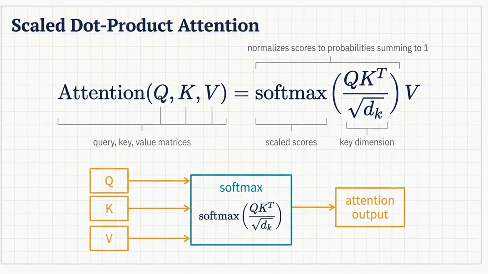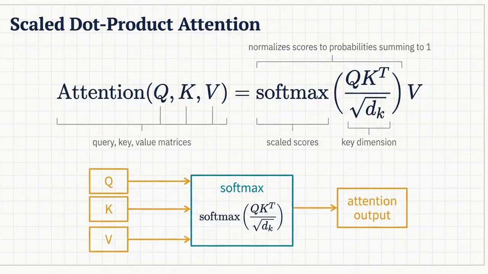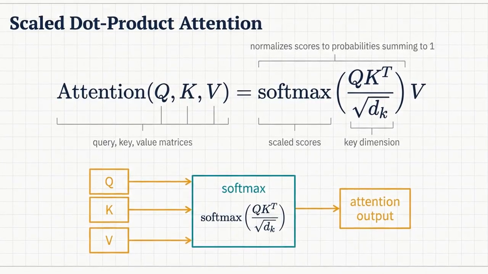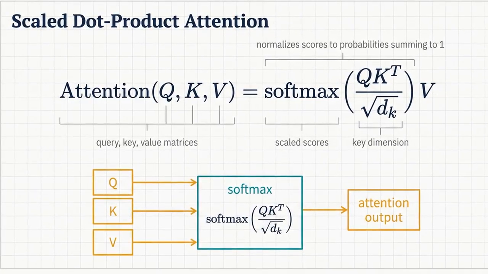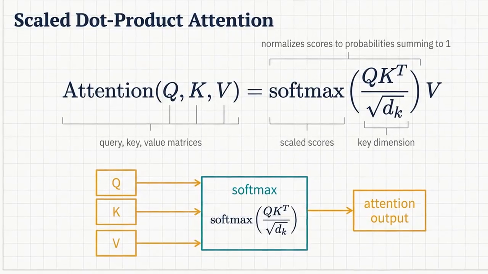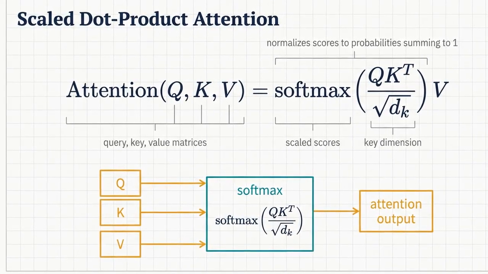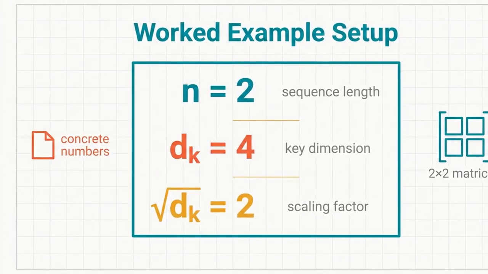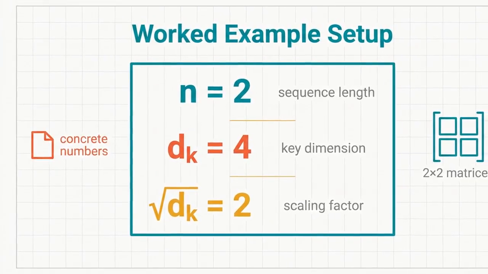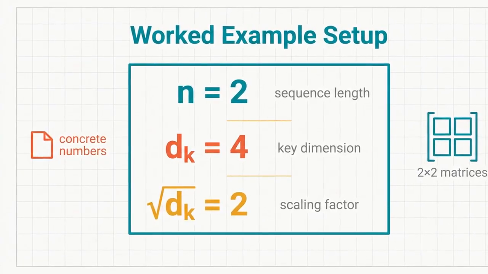Attention of Q, K, V equals softmax of the quantity Q times K transposed, divided by the square root of d sub k, all multiplied by V. Here Q, K, and V contain the query, key, and value vectors, and d sub k is the key dimension. The softmax function normalizes scores into probabilities that sum to 1. Let us walk through a concrete, worked numerical example using small matrices to see exactly how this math processes context.